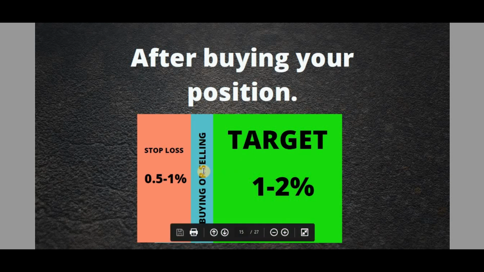The target has to be 1 to 2% of the stock, that is my recommendation for you all. And the stop loss has to be 0.5 to 1%. So that will be around a 1 to 2 ratio of profit taking every time.